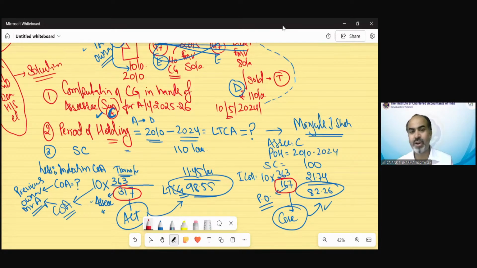then you need not calculate as per the Act. But if the question is silent, then you have to show the calculation as per both methods. And because we always need to take that method into consideration which is most beneficial to the assessee, we will take this capital gain for the purpose of tax calculation. Understood? I hope yes. And this question was asked in the May 2024 examination, I guess.